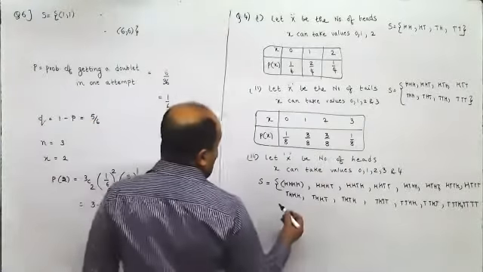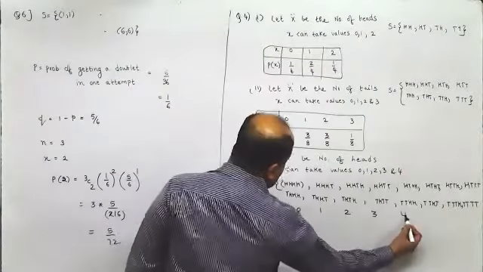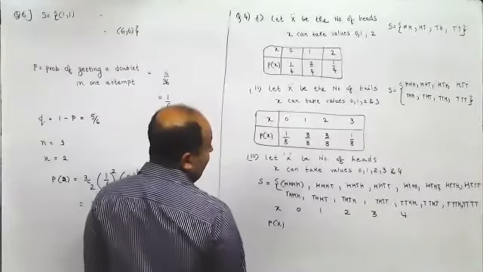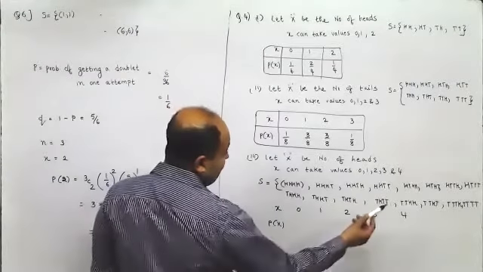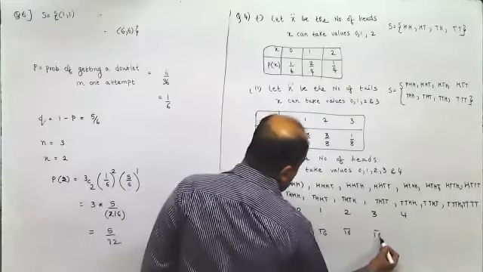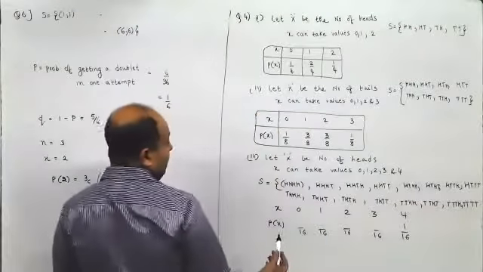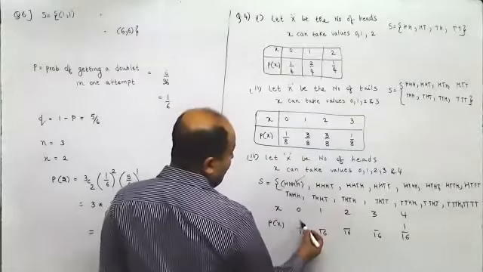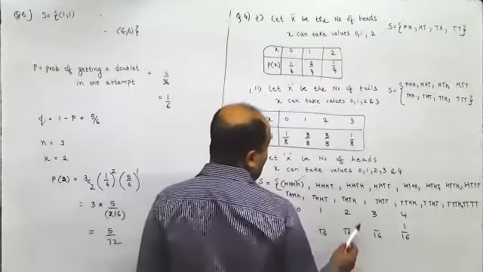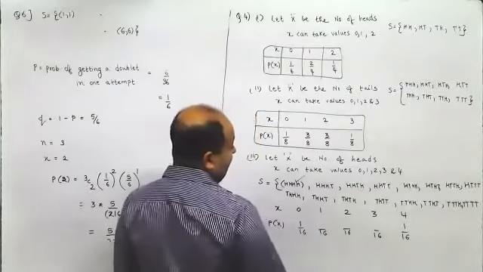Here, x can take values 0, 1, 2, 3, and 4. What is the probability of 0 heads? 0 heads out of 16. All would be out of 16 here. 4 heads, only 1 possibility. 4 tails, only 1 possibility. These two would be symmetrical. So one head would be symmetrical to one tail.